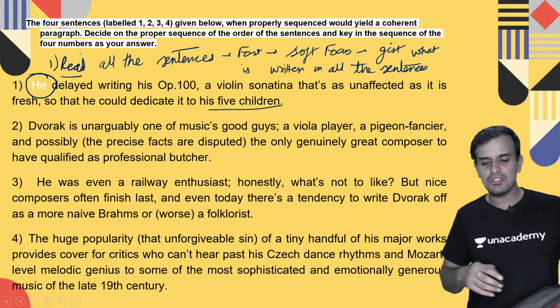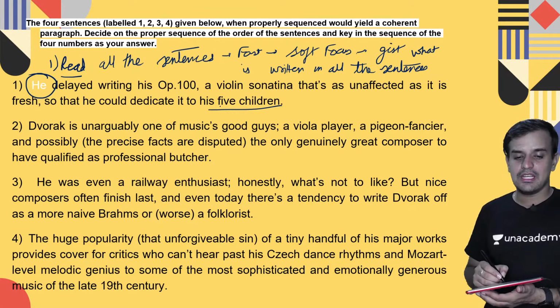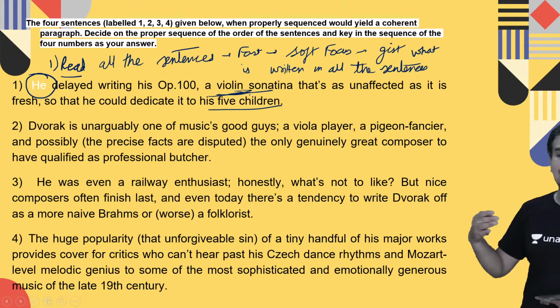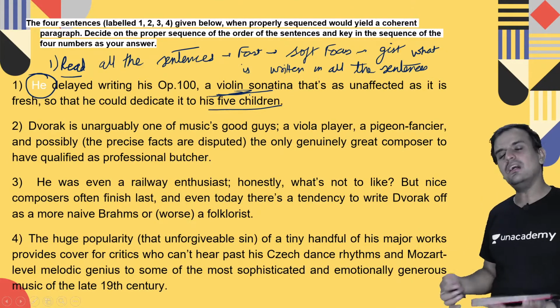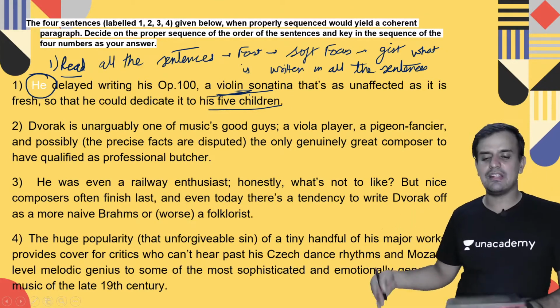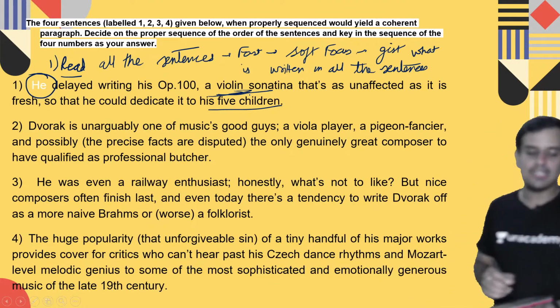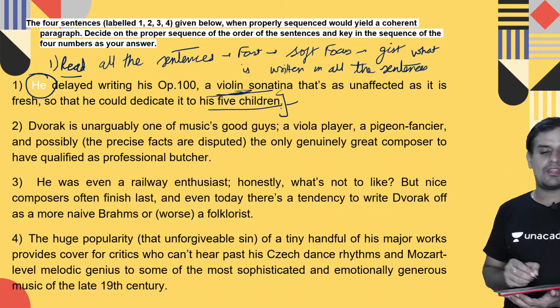Definitely he was a creator, perhaps a musician, because it is written that he delayed writing his Op. 100, a violin sonatina that is as unaffected as it is fresh, so that he could dedicate it to his 5 children. That particular person also had 5 children.